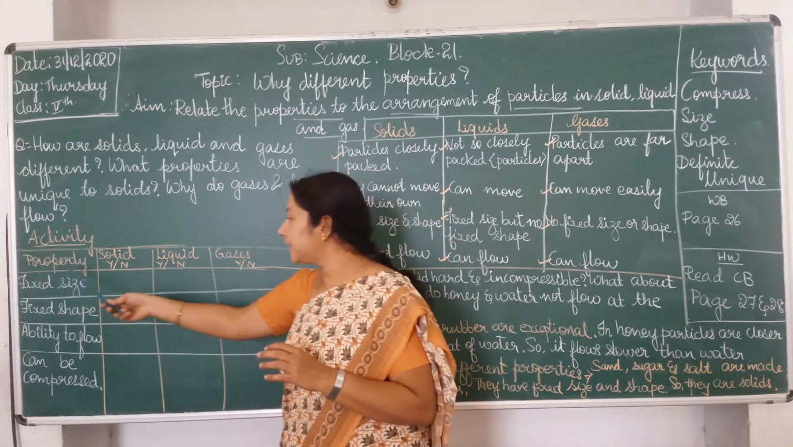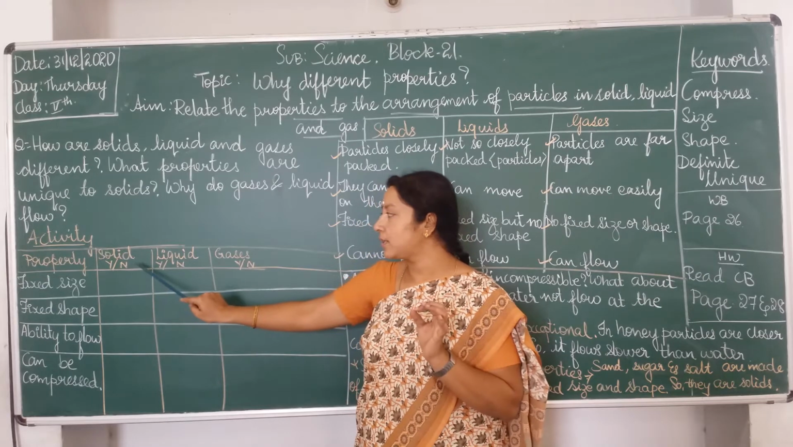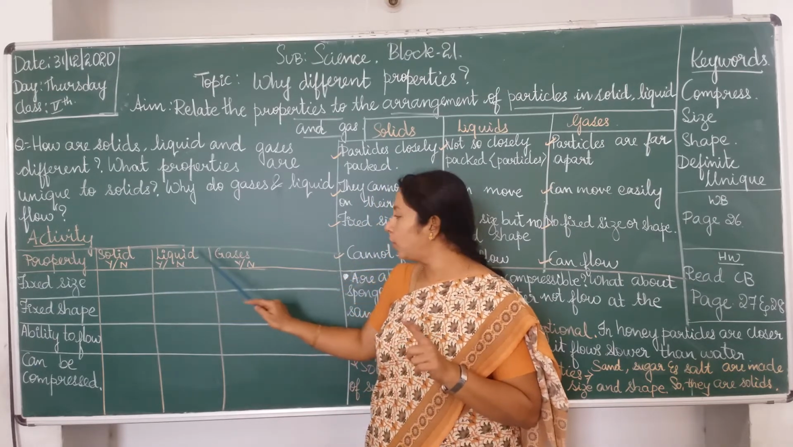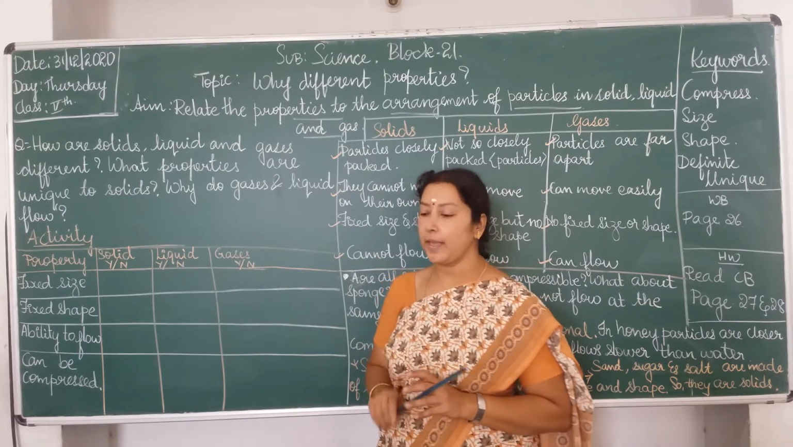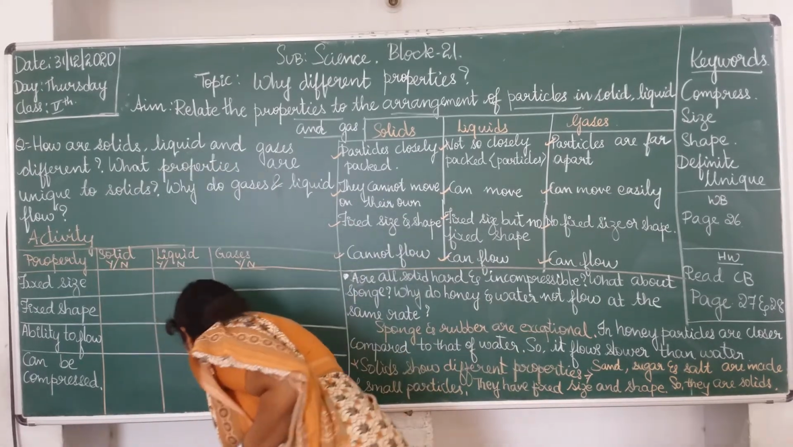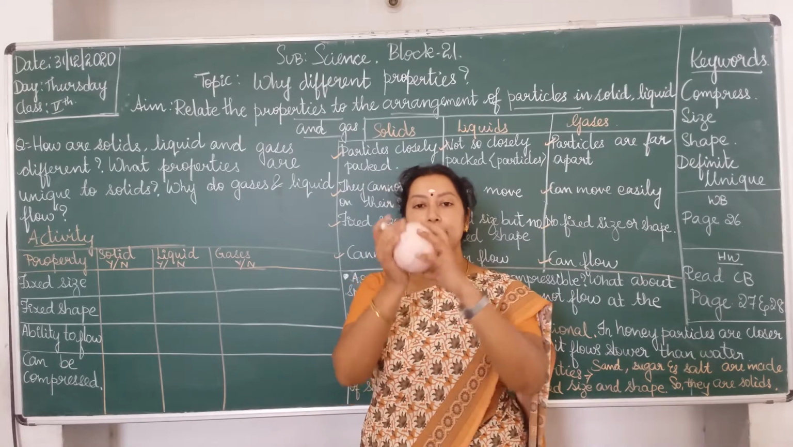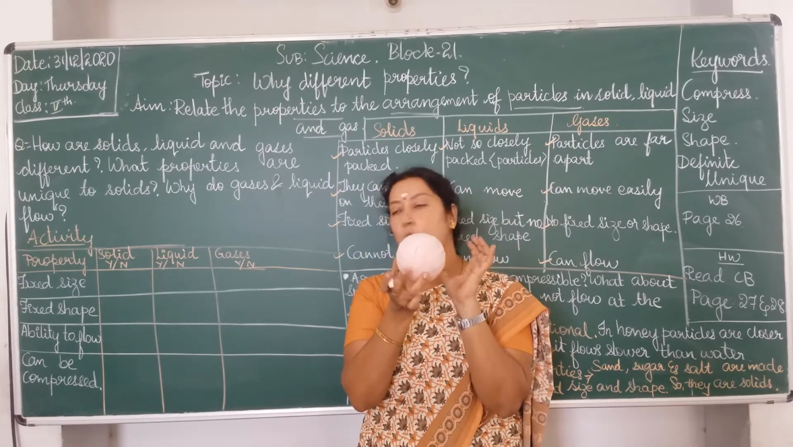So I have drawn a table here. The first column will tell you the properties. Second one solid, yes or no. I am going to mark. Liquid, yes or no. And in gases I am going to mark yes or no. Okay. So first thing, I have taken a solid. I have taken a ball for that matter. So first, can you see this ball in my hand? This is an example of a solid.